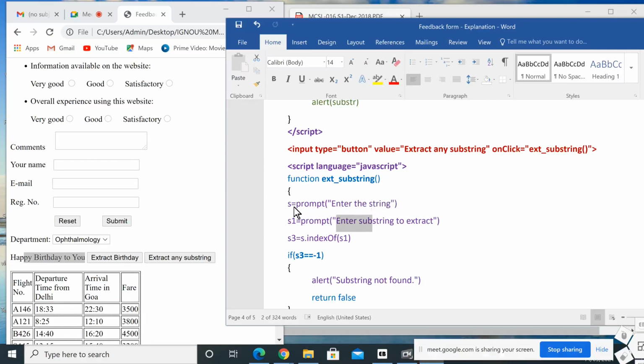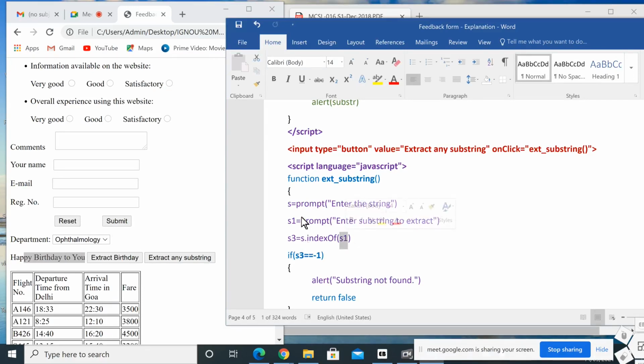Then "happy birthday to you" will be stored in the variable s, and "birthday" will be stored in the variable s1. Here I am again using another variable, s3 equal to s.indexOf(s1). What is the use of this indexOf function? It is used for finding the first occurrence of a particular string, meaning the first occurrence position.